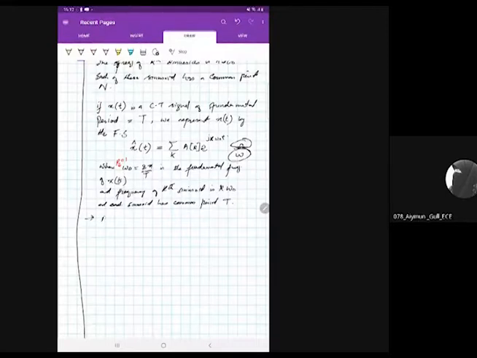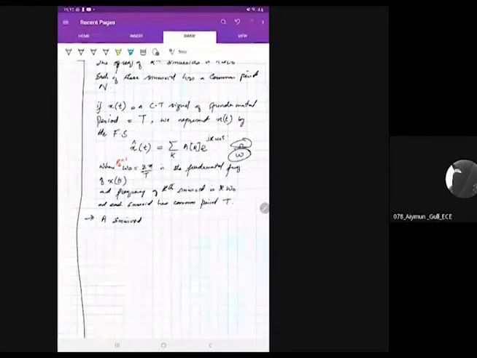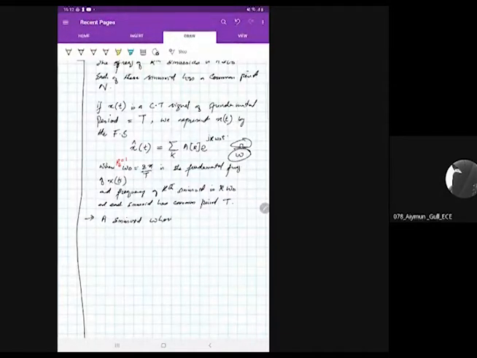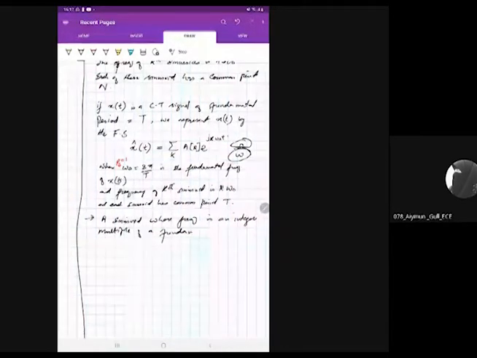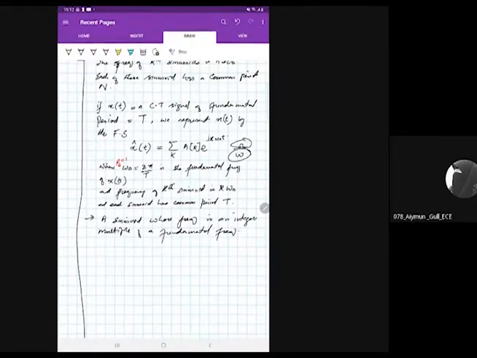So each sinusoid is a sinusoid whose frequency is an integer multiple of the fundamental frequency.